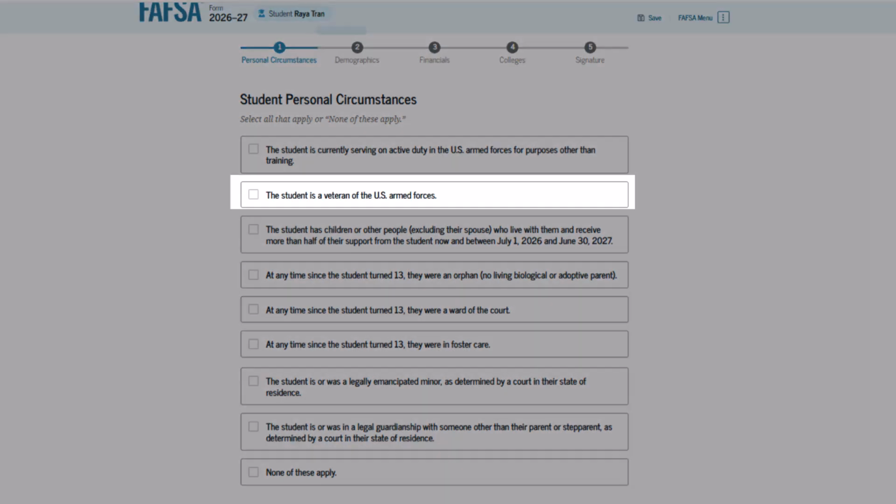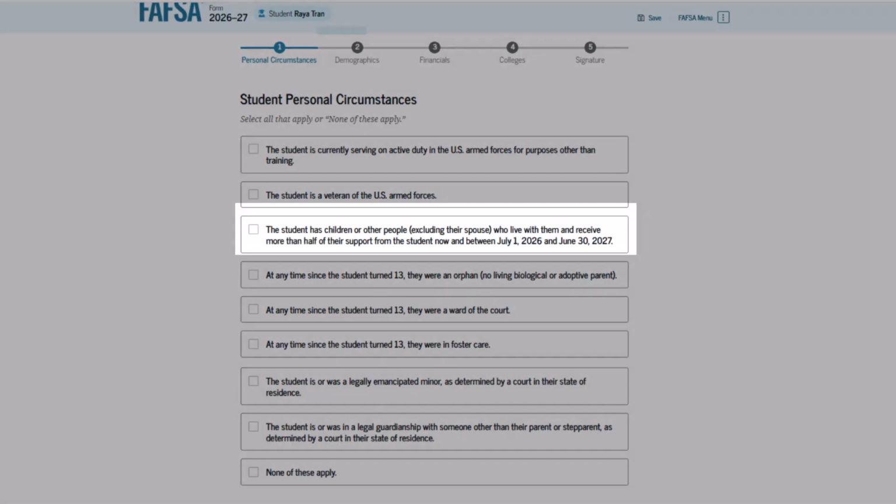Armed Forces. If you are a veteran, it's important to know that the FAFSA uses a different definition of veteran from the Department of Veterans Affairs. Check this box if you have engaged in active duty, including training, in the U.S. Armed Forces and were released under a condition other than dishonorable. Also, check this box if you attended a U.S. Service Academy and were released under a condition other than dishonorable.